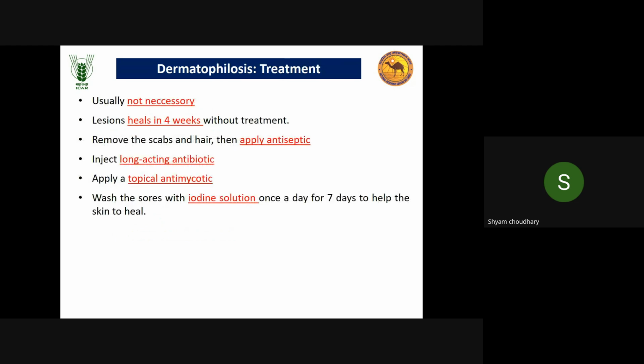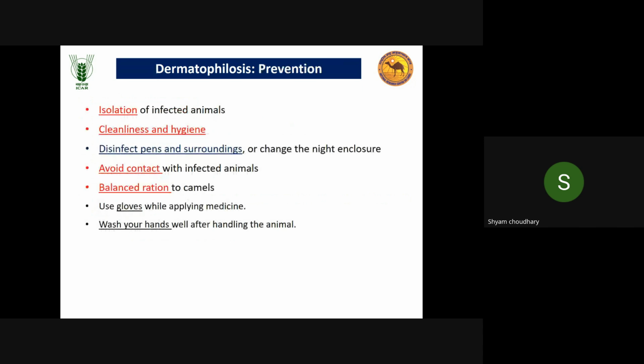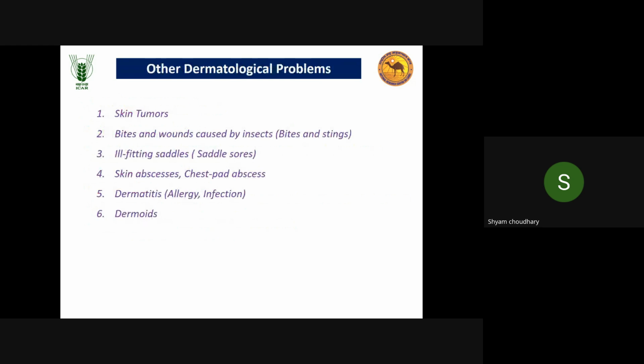Treatment is usually not necessary; it heals in 4 weeks without treatment. So we apply an antiseptic locally on the lesion, and long-acting antibiotics to prevent secondary bacterial infection. A topical antimycotic, iodine solution, is used. Then for prevention, similar to other diseases: isolation, cleanliness, hygiene, disinfect the farm and surroundings, avoid contact, balanced rations, use gloves, wash your hands.